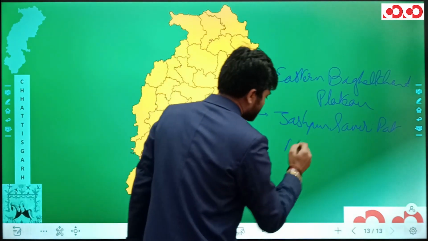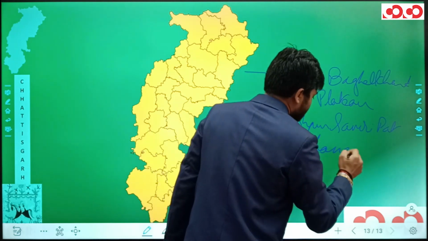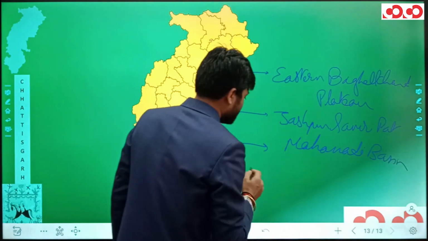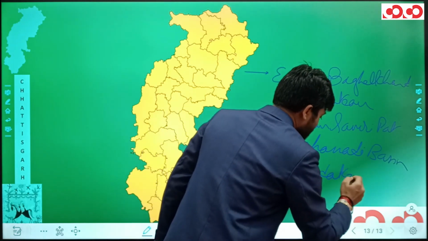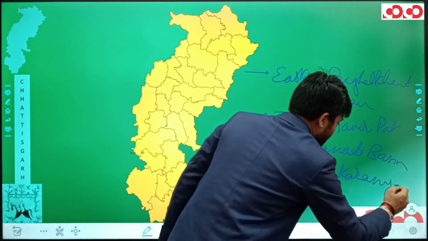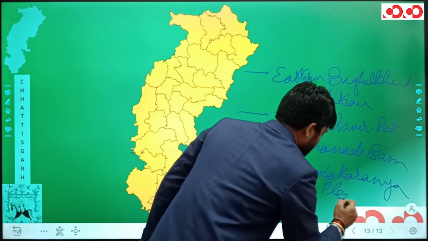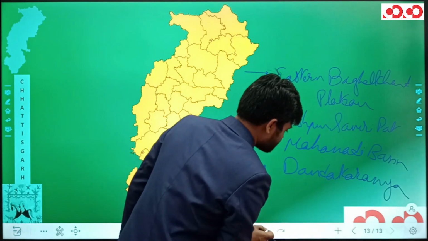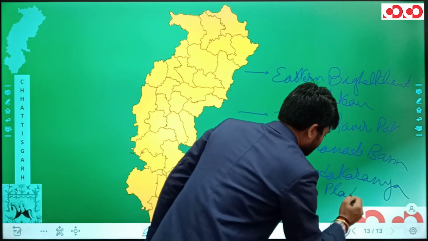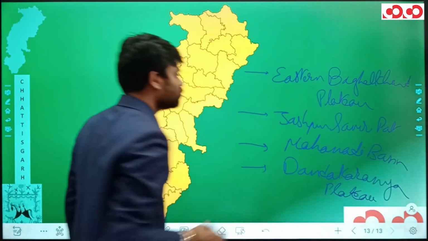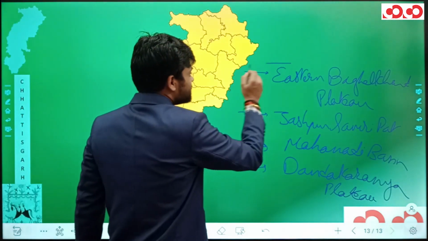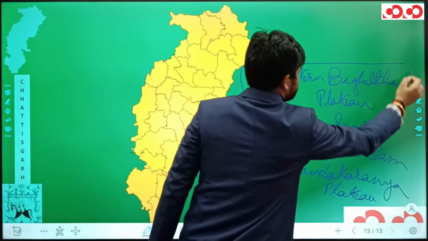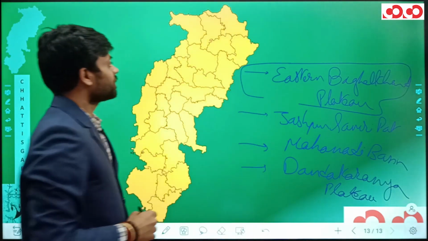Third one is Mahanadi Basin. And the fourth one is Dandakaranya Plateau. Now, let us first understand this Eastern Baghelkhand Plateau.